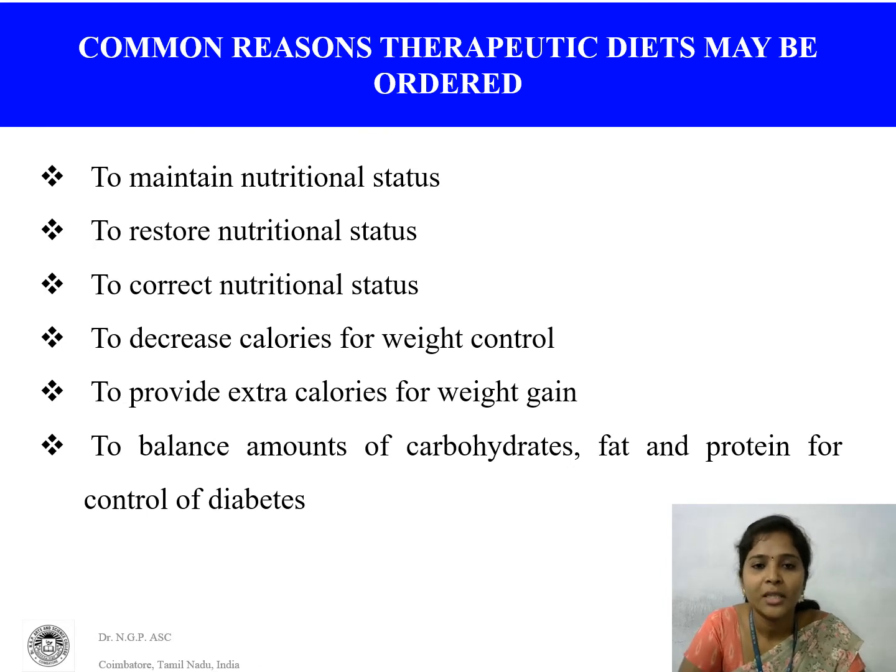Why we need a therapeutic diet: to maintain nutritional status, to restore nutritional status, to correct nutritional status, to decrease calories for weight control, to increase the calories for weight gain, and then to balance the nutrients for the diabetic patient.